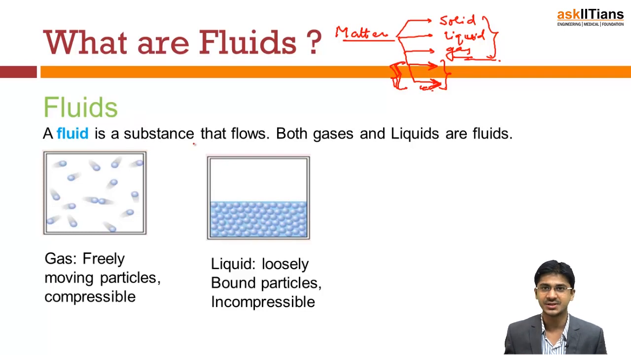Now, a fluid is a substance that flows. It's a very basic definition. A fluid is any substance that flows. From this definition, we can easily see that both gases and liquids are fluids, because gases can flow as well as liquids can flow.